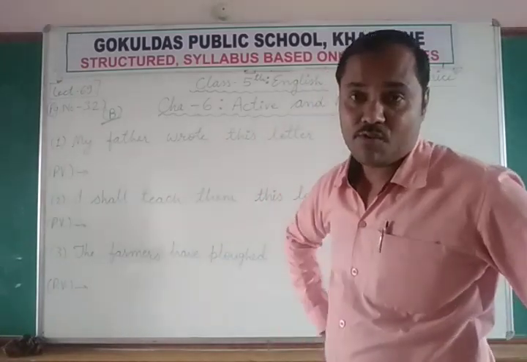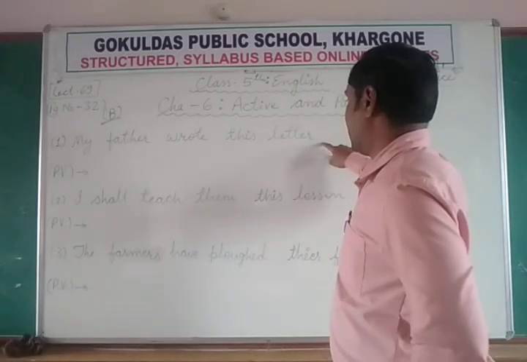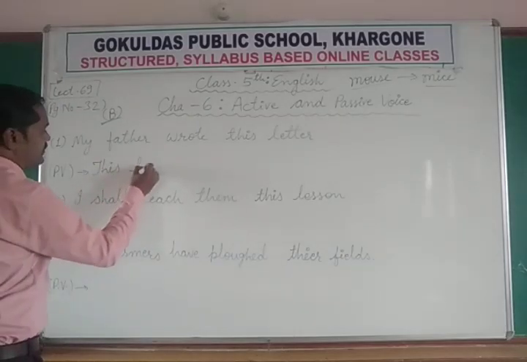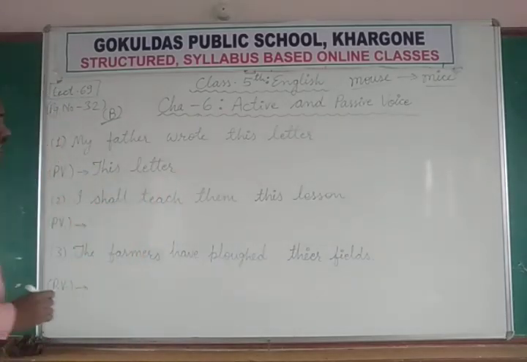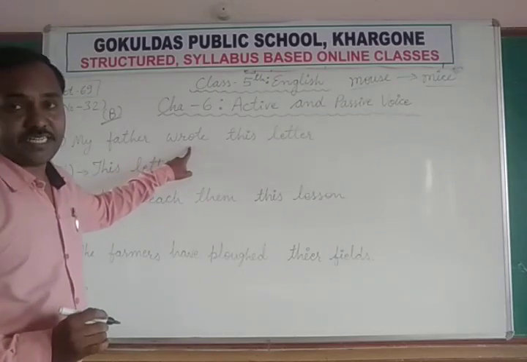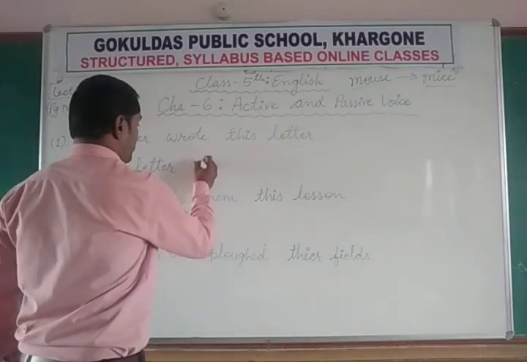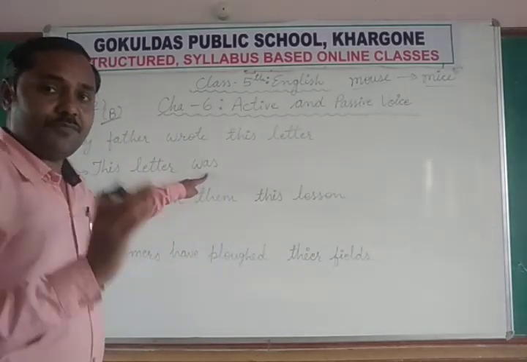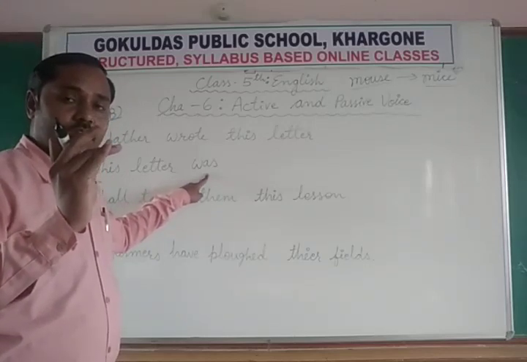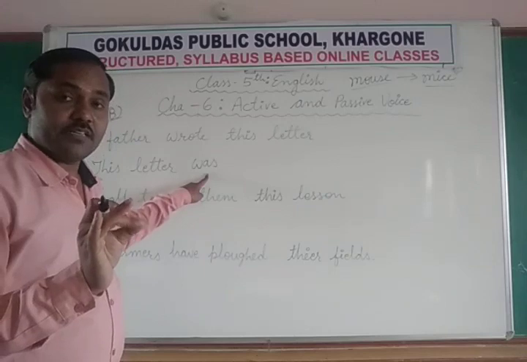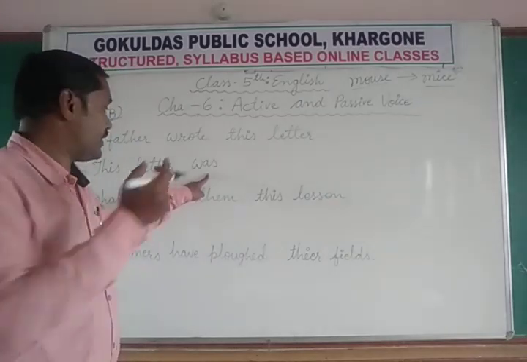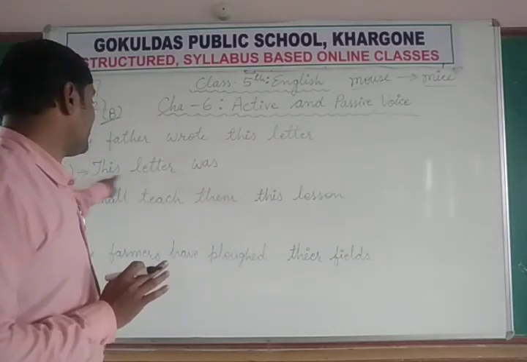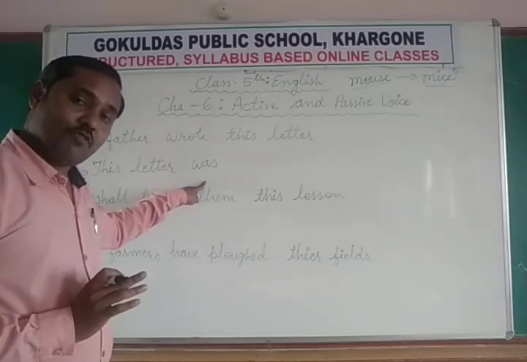Now we have to convert into passive voice. Means we have to start with this letter. Now the subject is this letter. Now since it is a past tense, so we'll use was. Means suitable form of be. So suitable form of be is am, is, are, was, were, be, been, being. These are the suitable forms. Out of these we need to put one here. Since it is a past tense, we need to put was. Since letter was single, that's why we are using was.